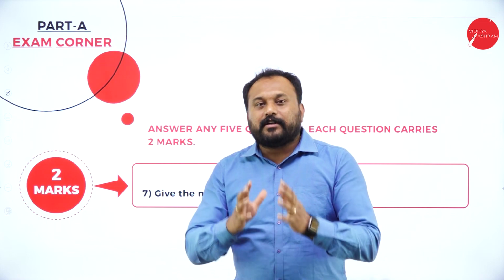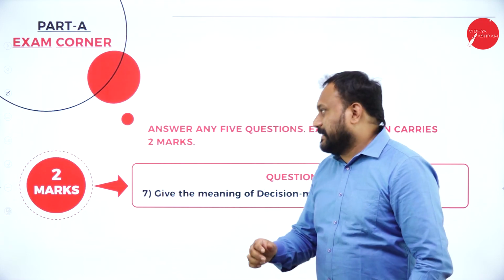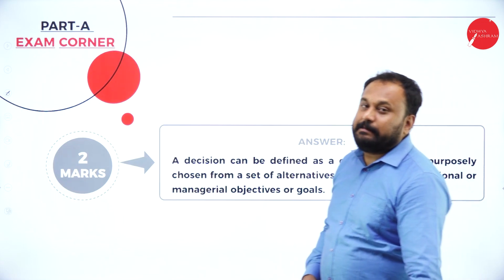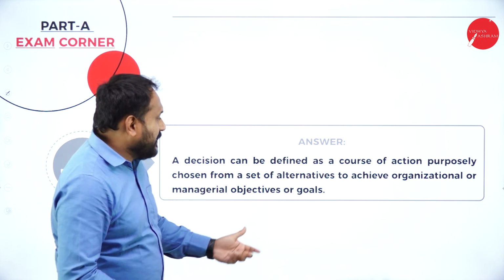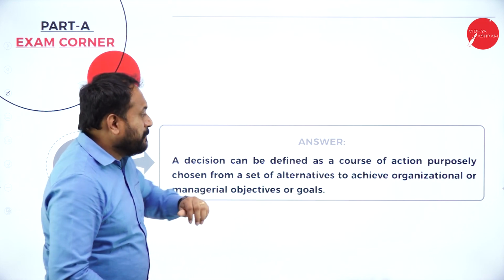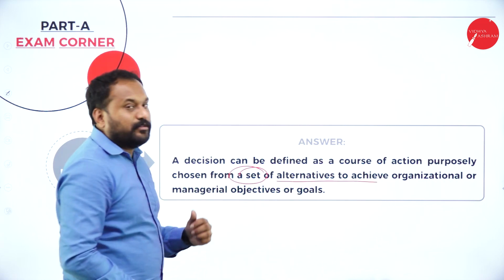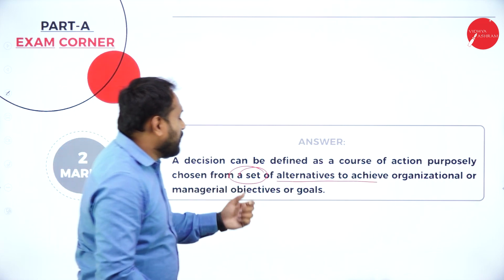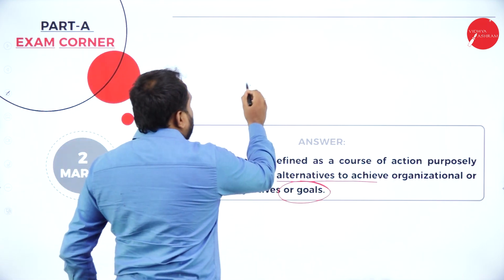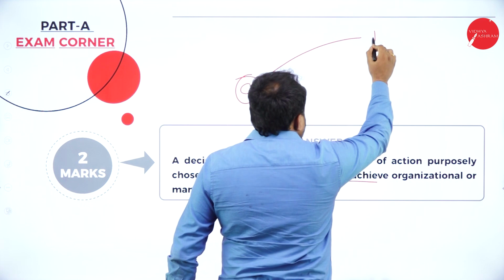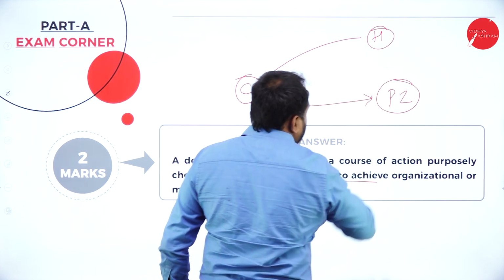So without further ado, let's go with this decision making. The concept is very simple. A decision can be defined as a course of action purposely chosen from a set of alternatives to achieve organizational managerial objectives or goals. So here, usually, let's go with this. We have college here. We have our home. Here we have the play zone.